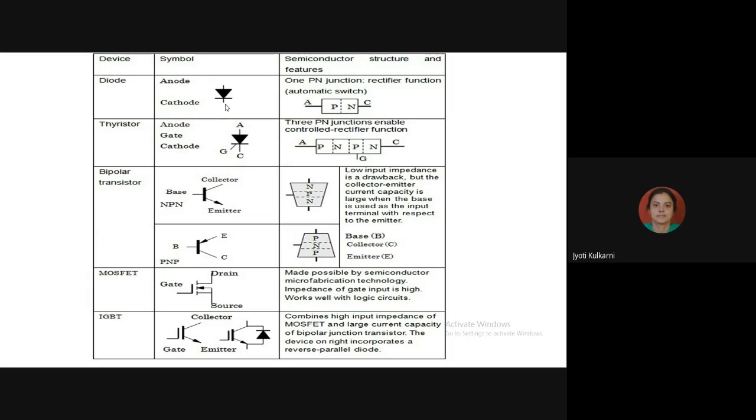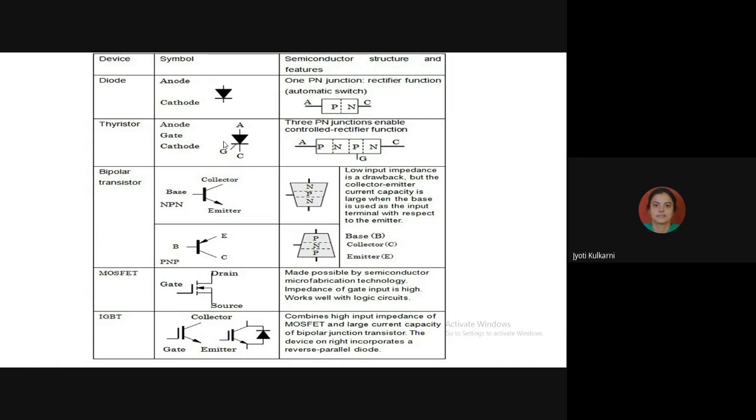The second one is the thyristor. That is also a unidirectional device which is going to take the current from anode to cathode. But then what is the difference between diode and thyristor? Diode doesn't have the third terminal, gate, but thyristor has a third terminal, gate. So what is the flexibility of this gate terminal? The gate terminal is called a control terminal.